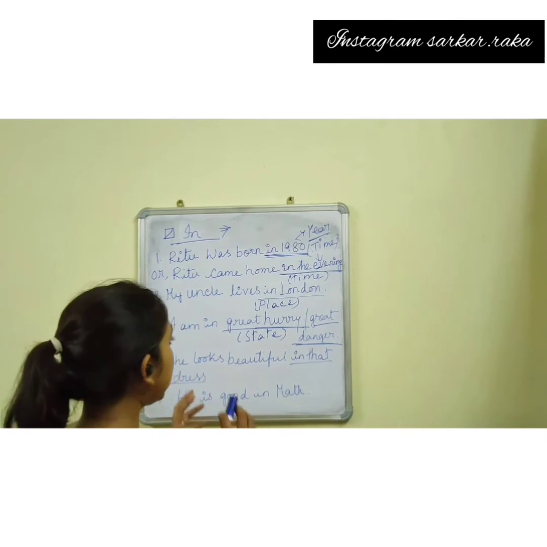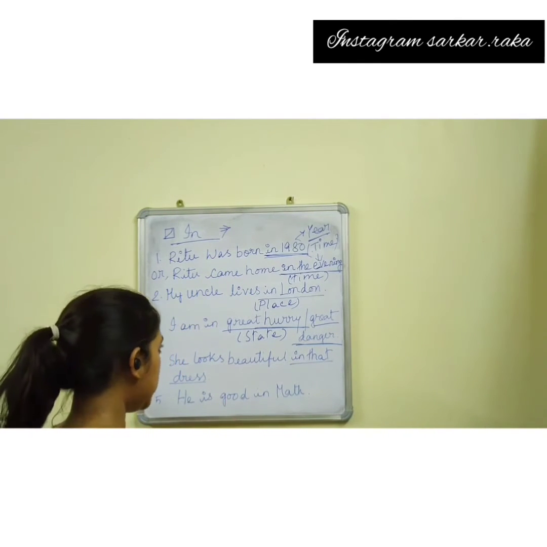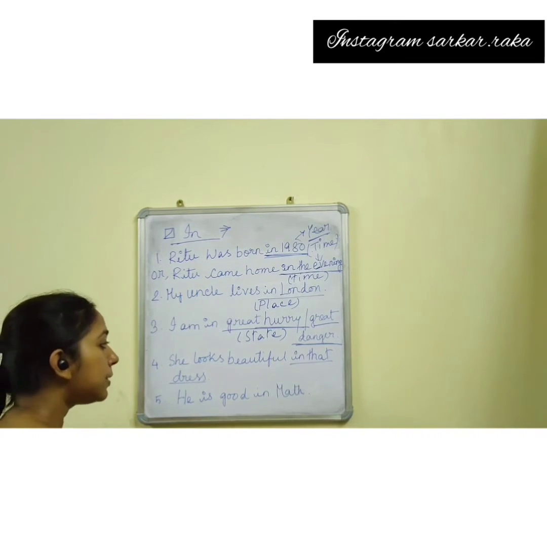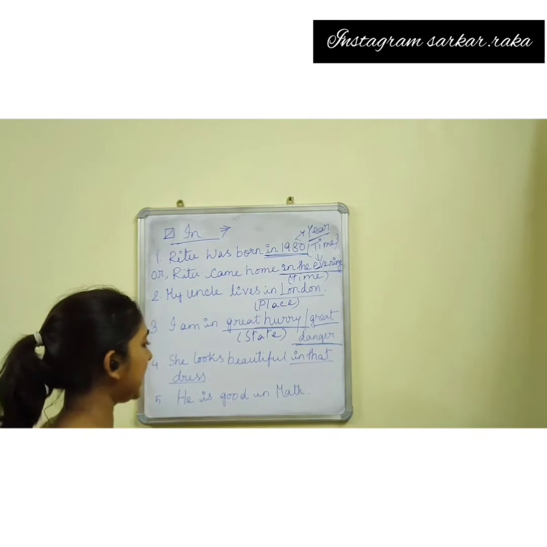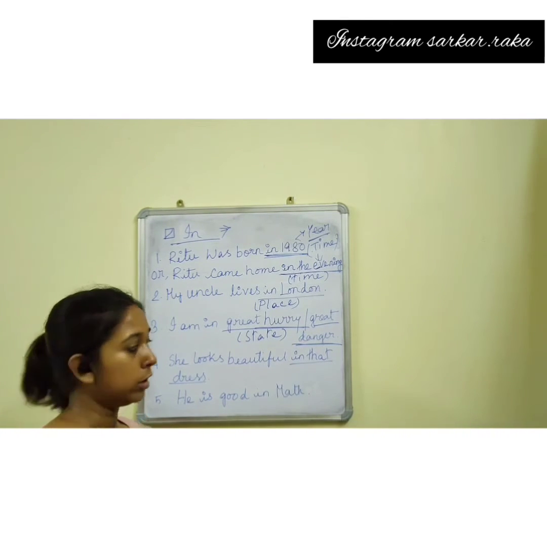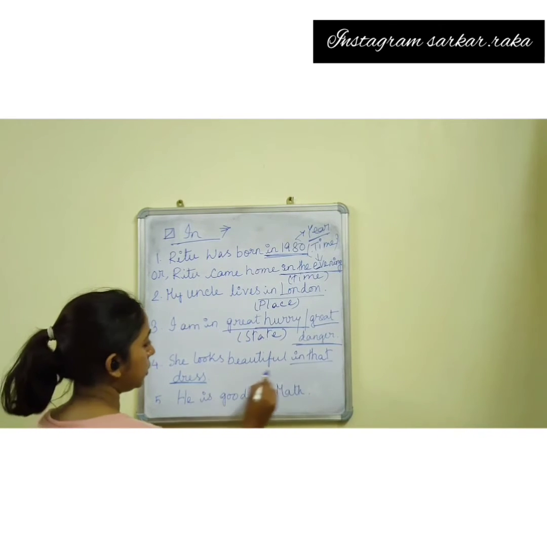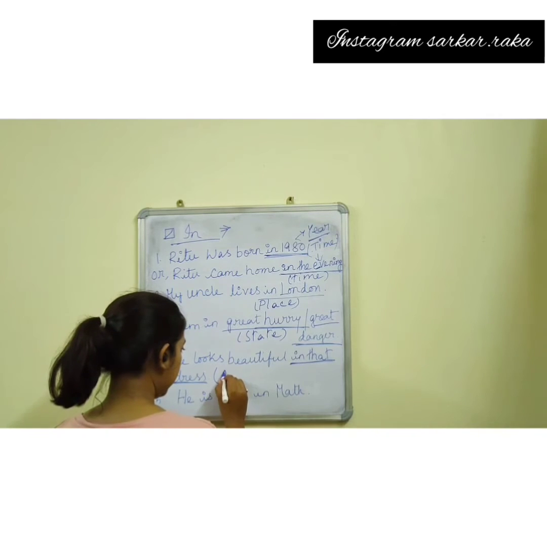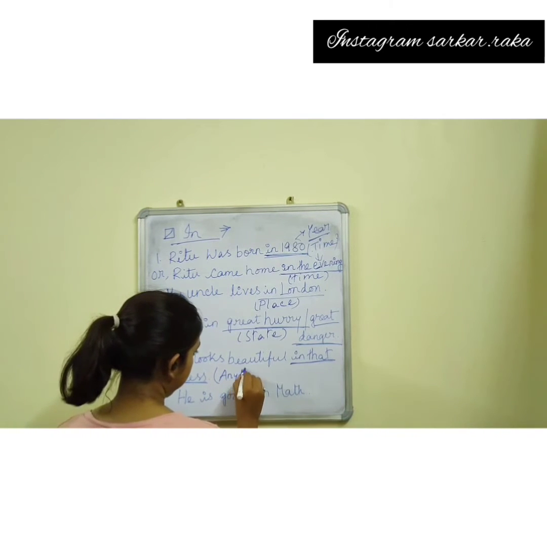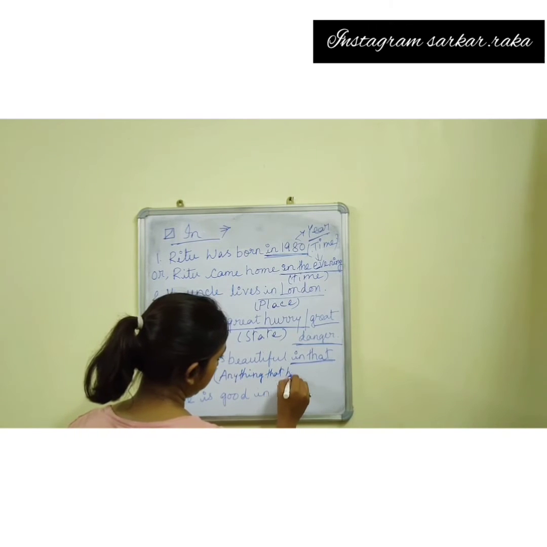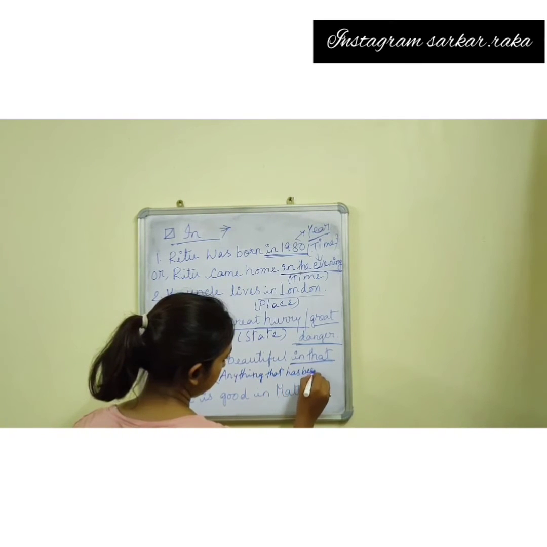To indicate any state, we will use in. Next, she looks beautiful in that dress. To indicate anything that has been worn by someone, we will use in.